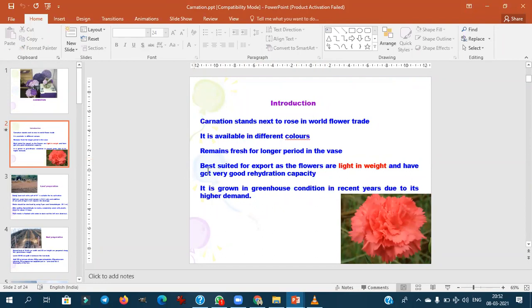Why is this more suited for export? Because it is very light in weight. So this is a very essential criterion for exporting any flower or any horticulture or agriculture product. This is very light, and one more good quality is it will rehydrate very quickly, means it will regain the moisture when we dip it in the preservative solutions.